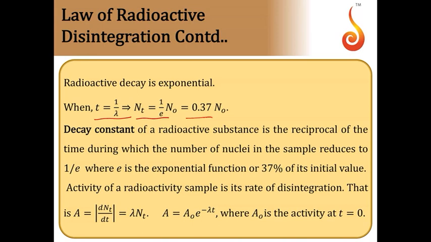Then coming to the next concept, that is activity of a radioactive sample. It is nothing but rate of disintegration. dN by dt is activity. So dN by dt can be taken as lambda into N from the decay law. From that you can also conclude that A is equal to A naught e to the power minus lambda t, where A is instantaneous activity, A naught is activity at t is equal to 0.